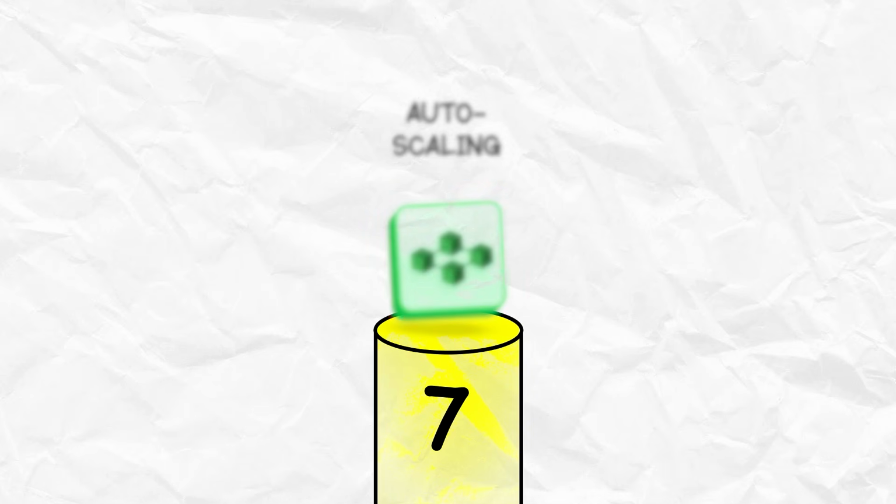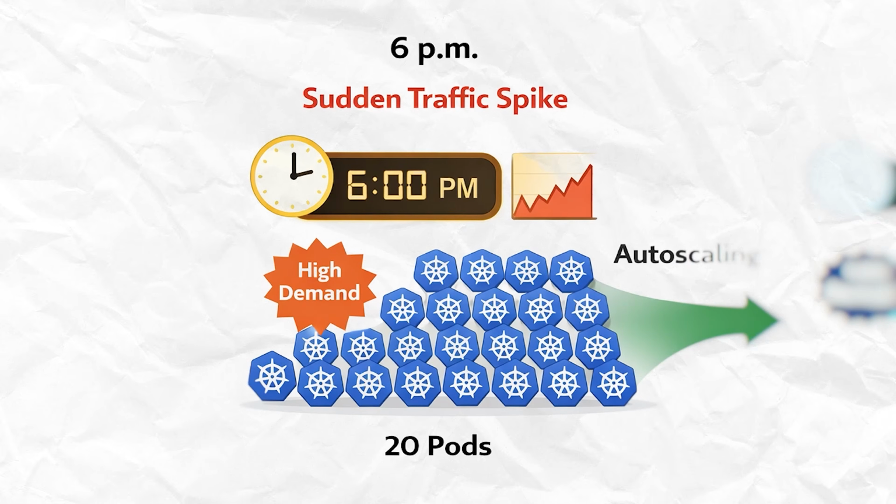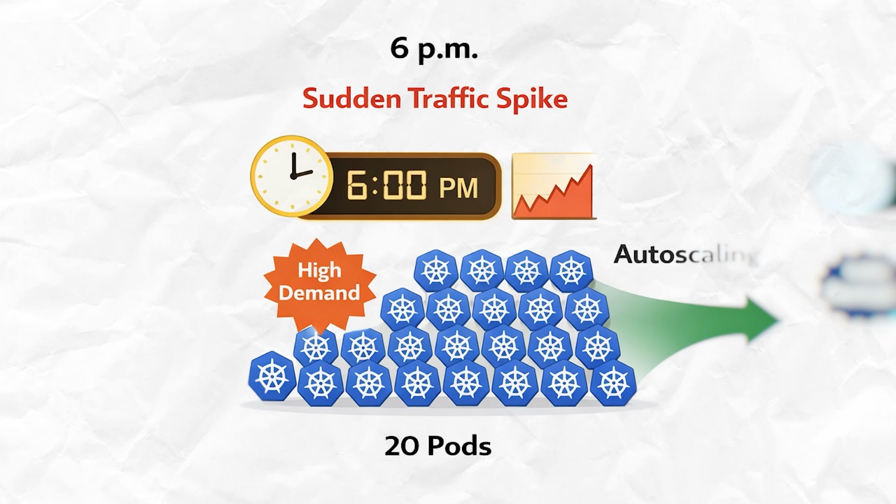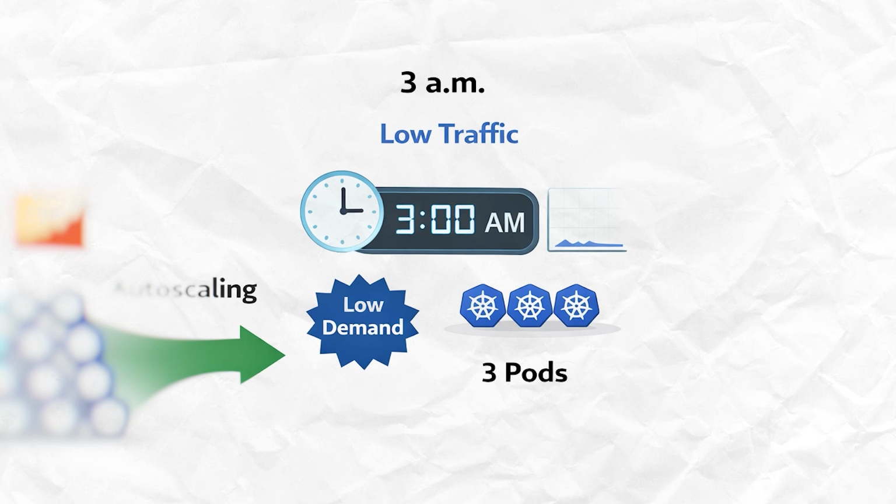And number 7 concept is auto-scaling. This comes under the pillar of scalability, elasticity, and cost efficiency. Another scenario, there's a sudden traffic spike. You need 20 pods at 6 p.m. and only 3 pods at 3 a.m. Now, paying for 20 pods all day is wasteful, and manual scaling is slow and error prone. You should not always depend on the DevOps on call to get up at 3 a.m. to scale down the pods.